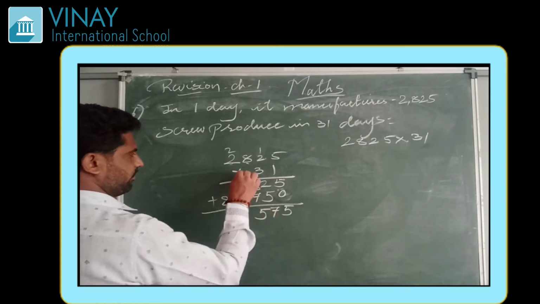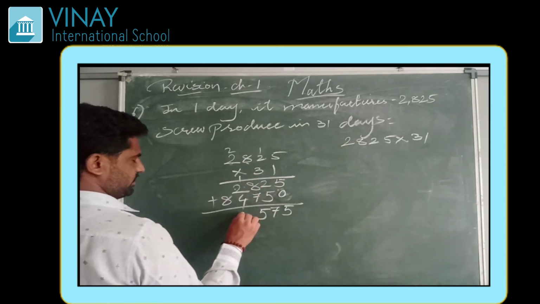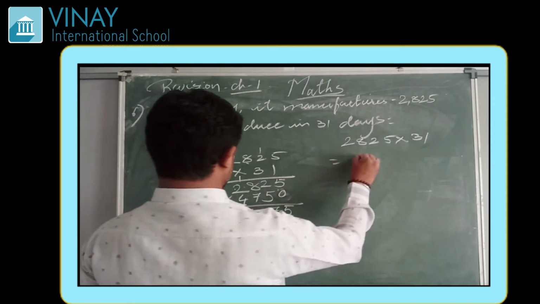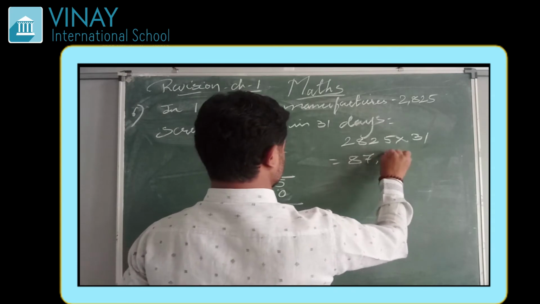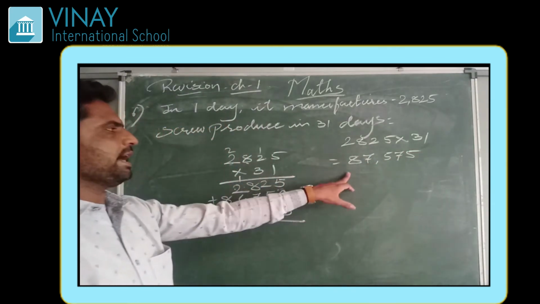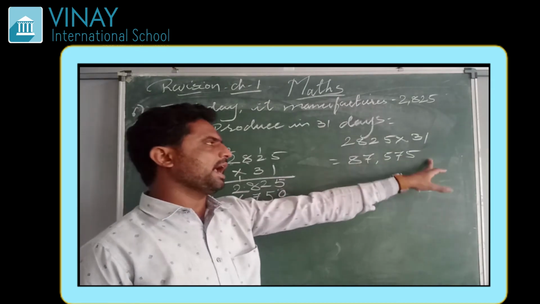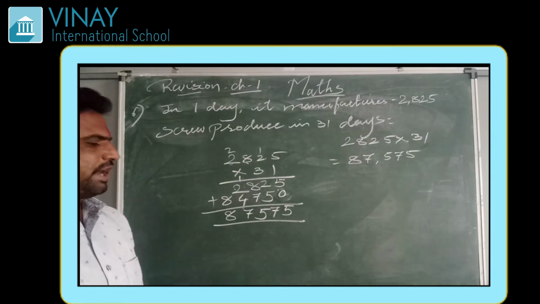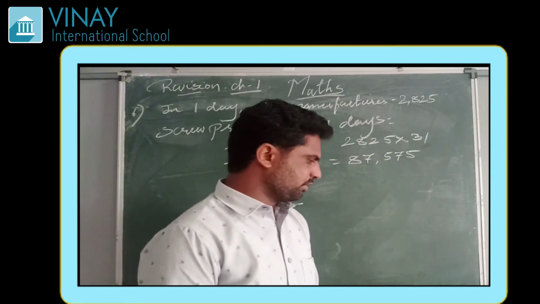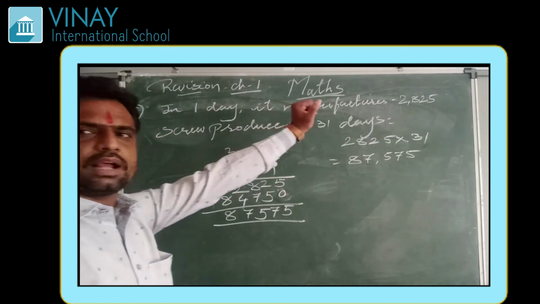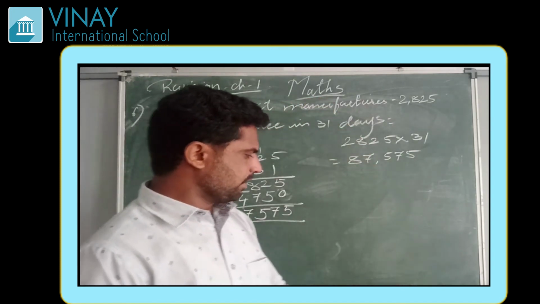So the answer is 87,575. It produced 87,575 screws in the month of January. The rest of the questions can be done the same way as we did this, and you can do it yourself also.